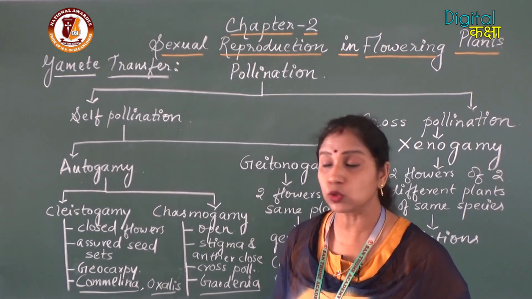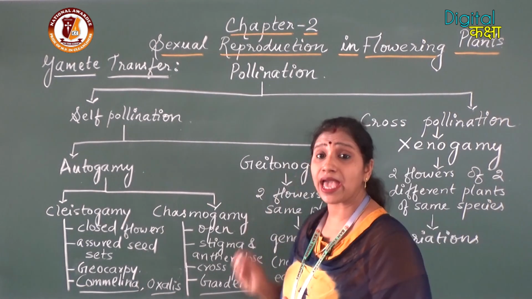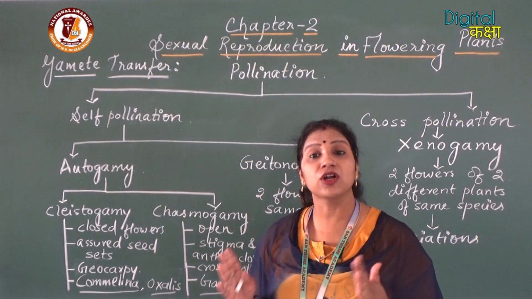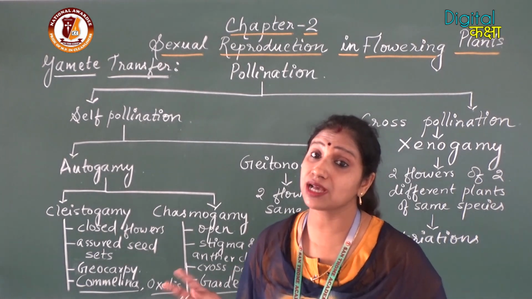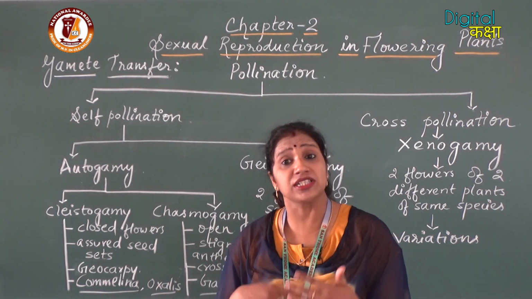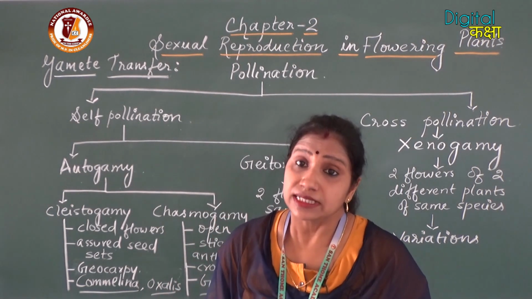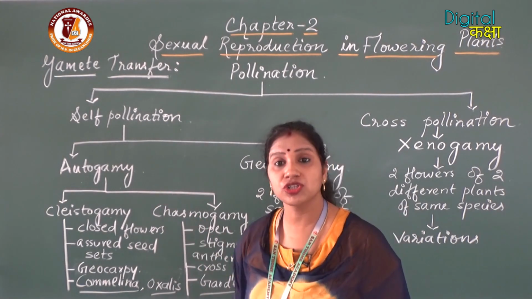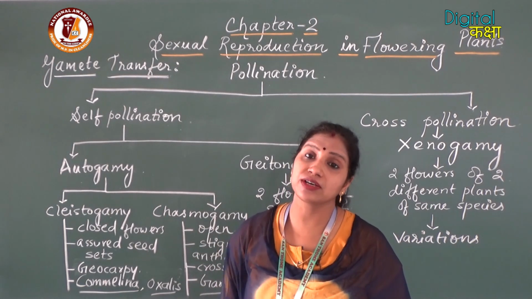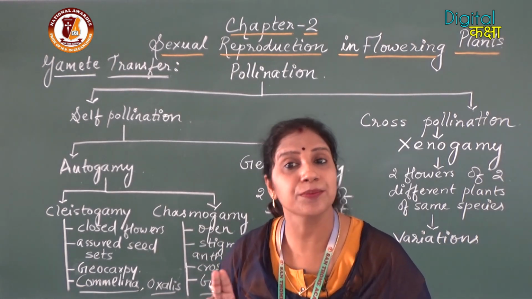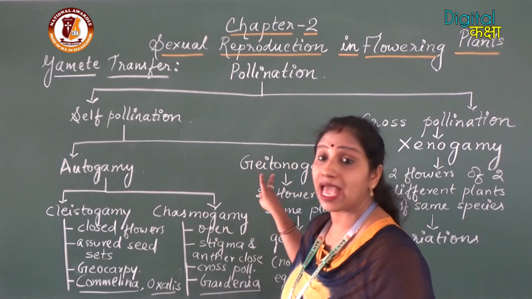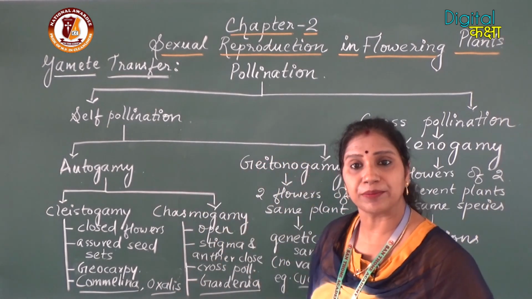I have told you that geitonogamy is functionally cross-pollination. Why? Because pollination is occurring between two flowers of the same plant, but genetically it is self-pollination, or autogamy. Why is it autogamy? Because both the flowers belong to the same plant. Okay, so that was about autogamy and geitonogamy.